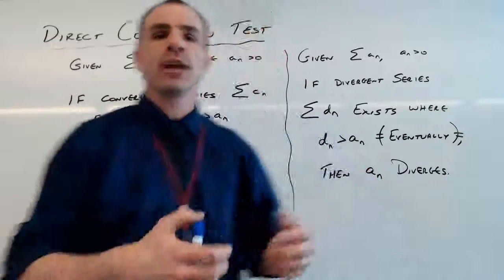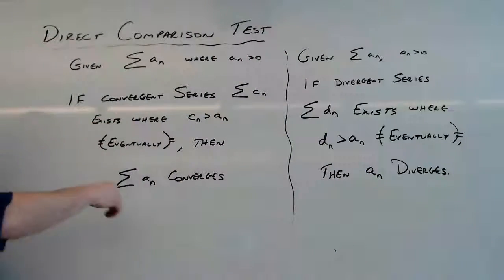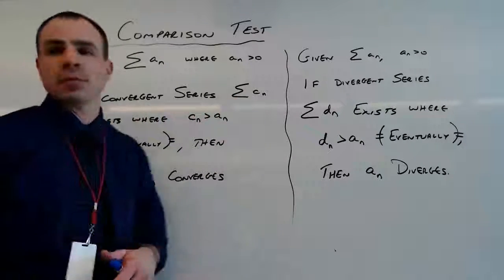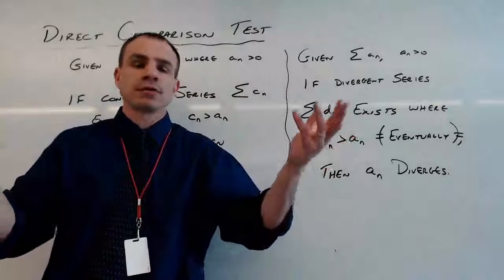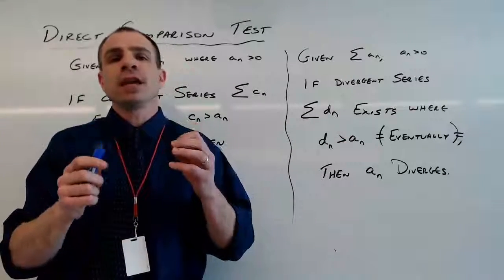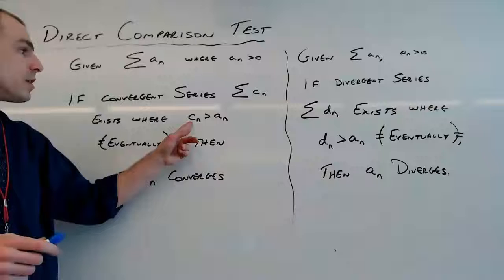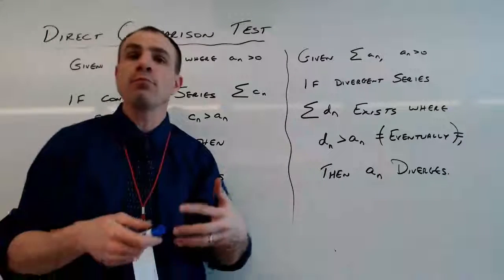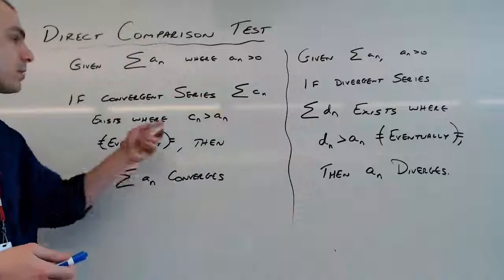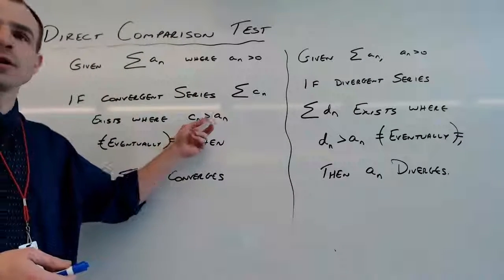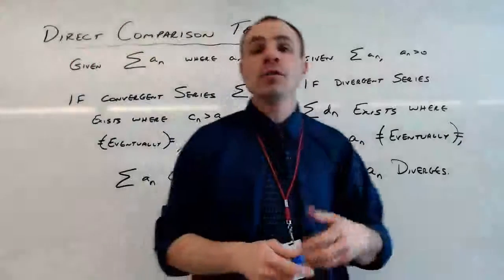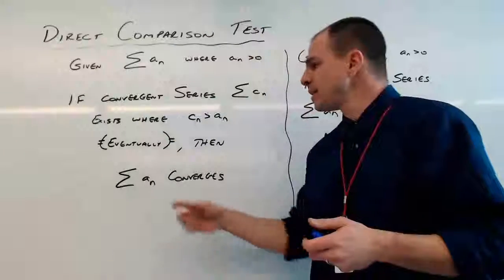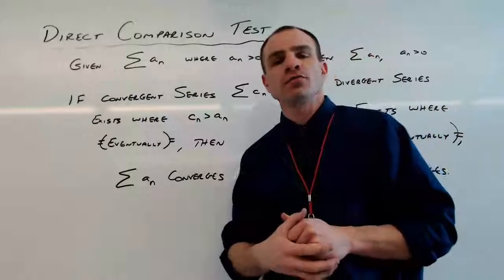All right. So here's the idea. Let's go with the convergent part first. If we've got a second series, one that converges, we'll call it C sub n there, since convergence begins with the letter C. If the converging series has terms which eventually, maybe not right away, but eventually, are larger than the terms of the series we're curious about, well, then it's guaranteed that our series is going to converge as well.